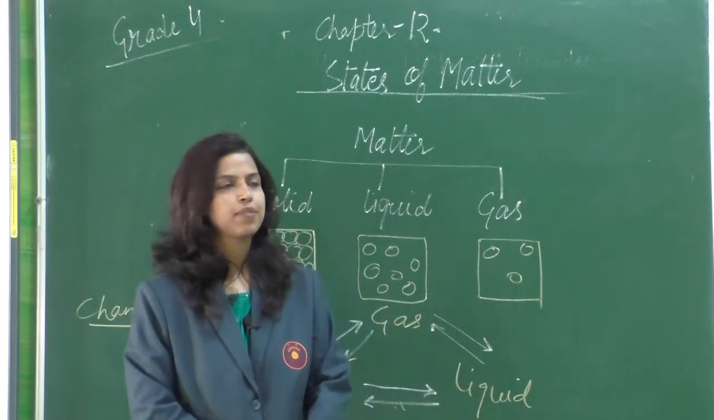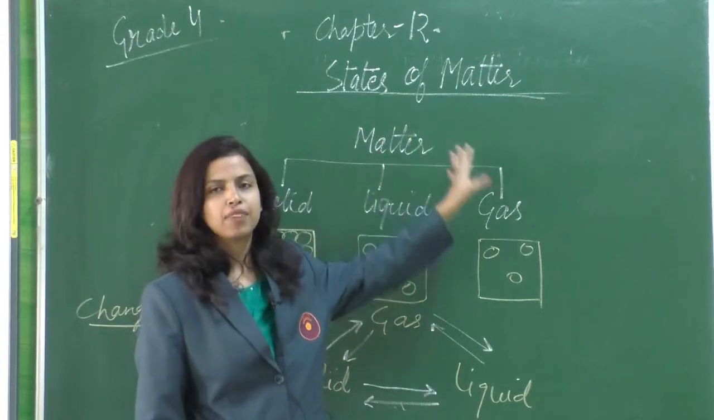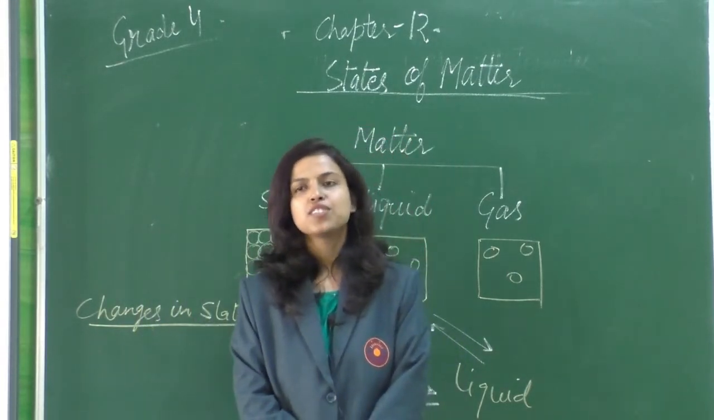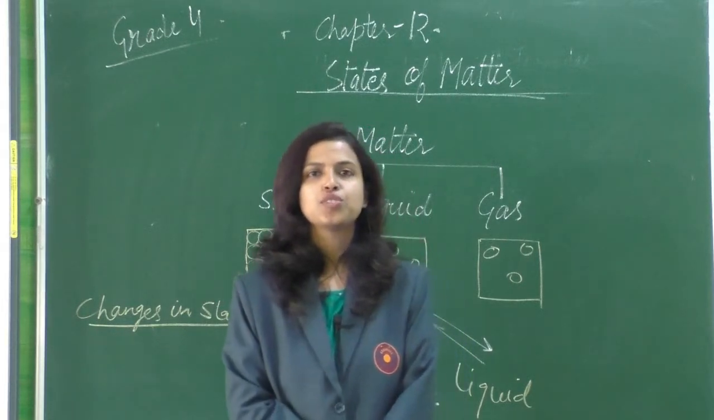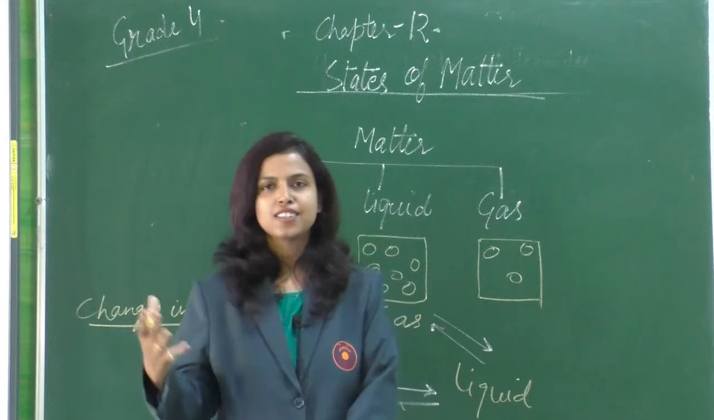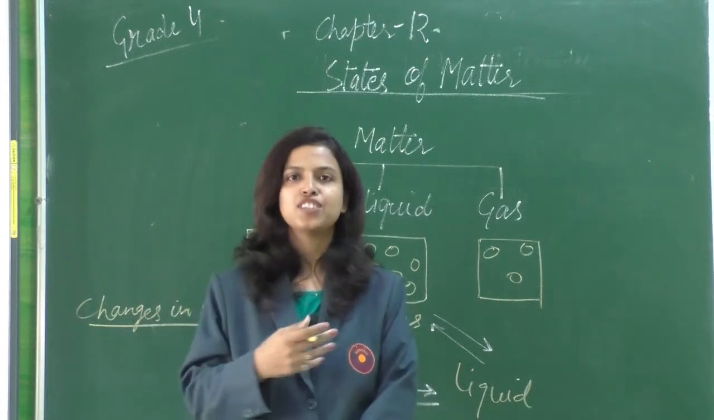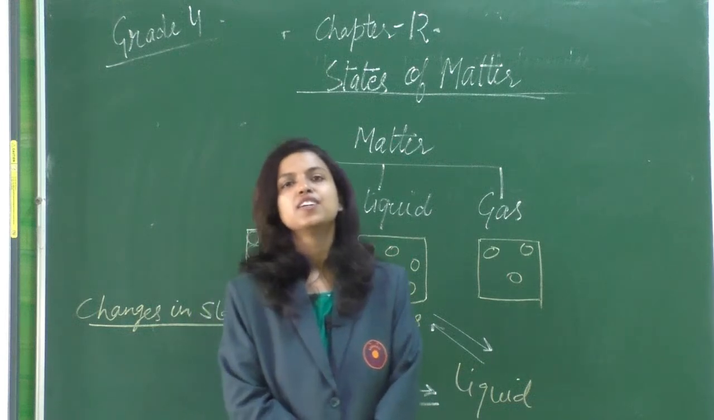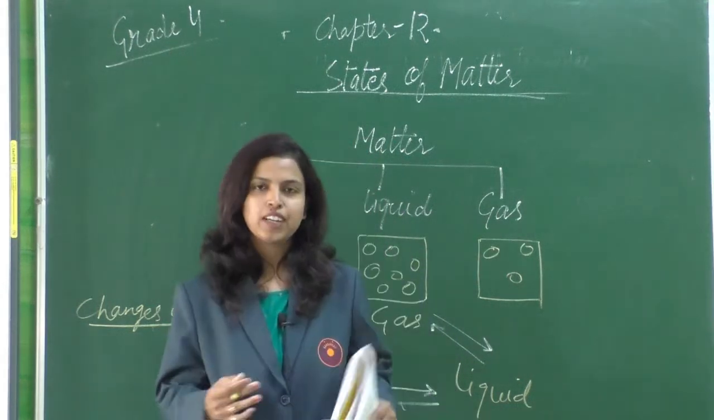Since we have finished chapter 12, states of matter, now it's time to summarize the chapter. So when you look at your surroundings, what do you see? You can see many things around you, like the sun, moon, table, chair, air, water, right? These things are made up of something.